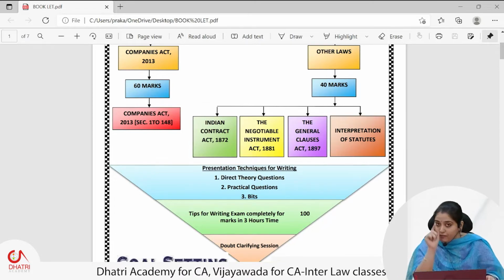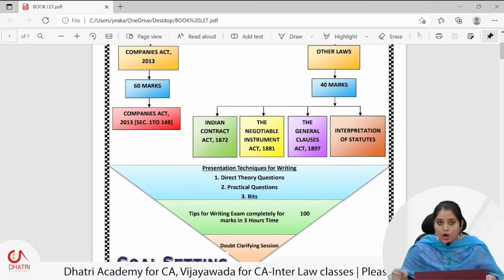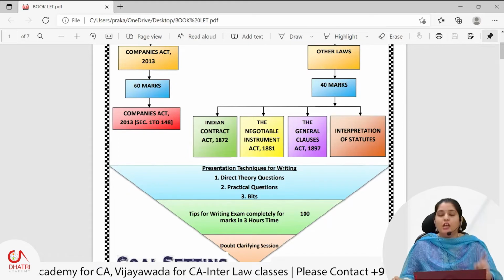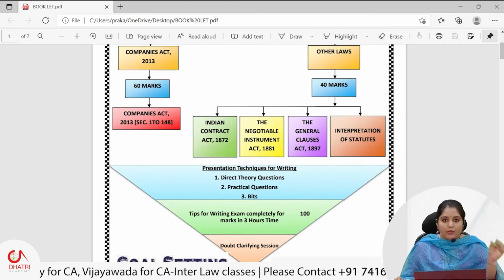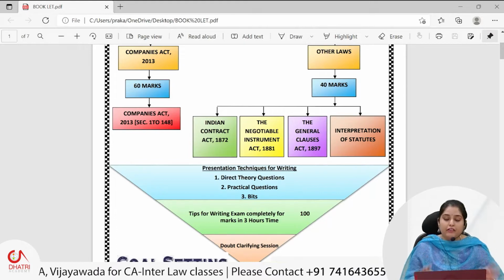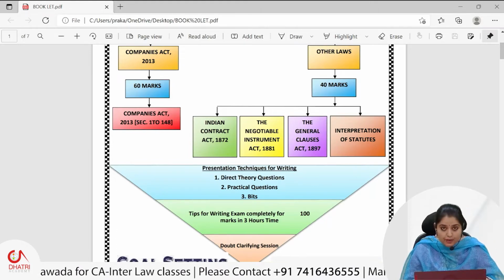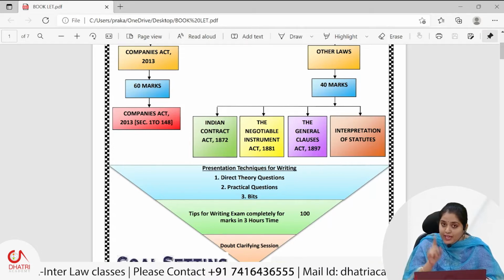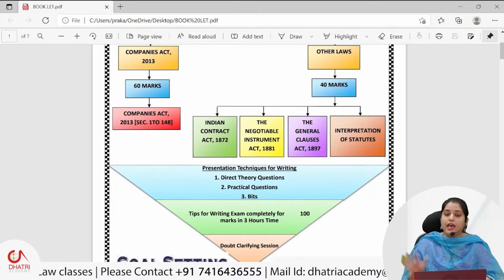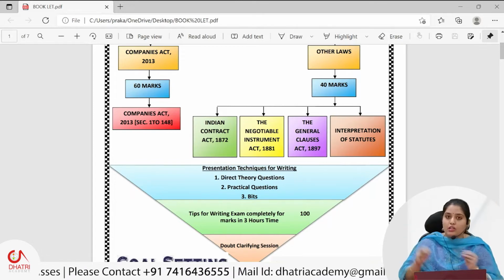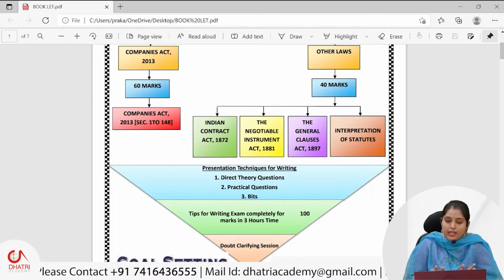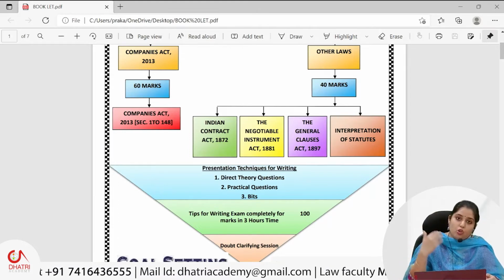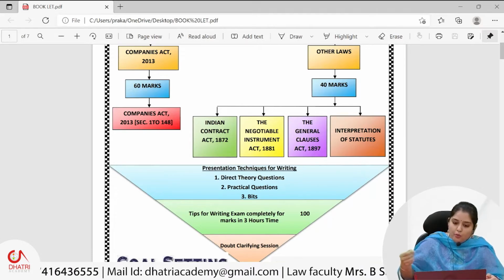So one important tip for those who are going to write the coming May 2022 exam: from now, every day take 1 or 2 questions, set some time, 5 or 10 minutes, and practice writing. Writing is very important, not just for your law theory paper, but for auditing, ITSM, and whatever theory paper you have in your exam. So please practice writing for 5 to 10 minutes, and it would definitely give you a good result. Automatically you will be trained in such a way that in your examination you would write with lots of ease, and your pen would also move and cooperate.